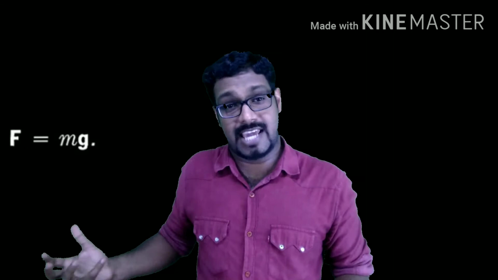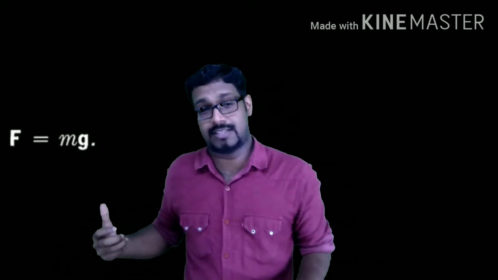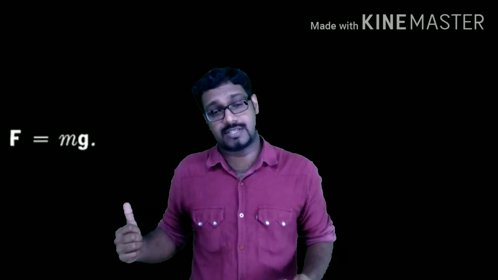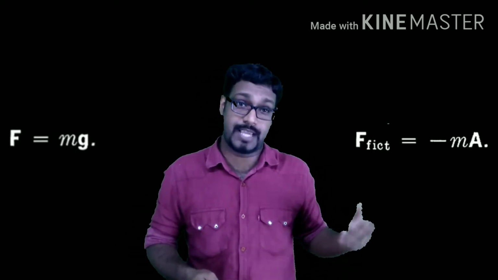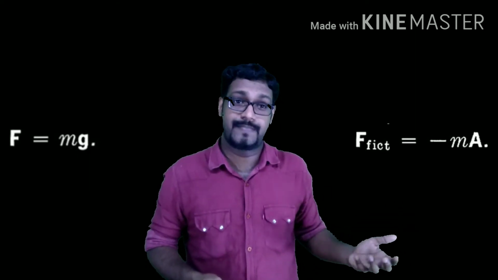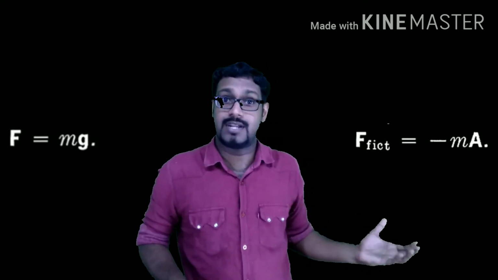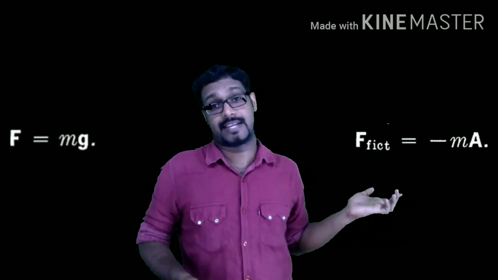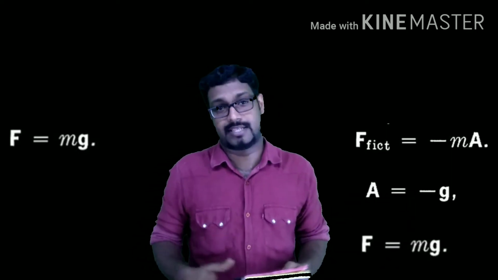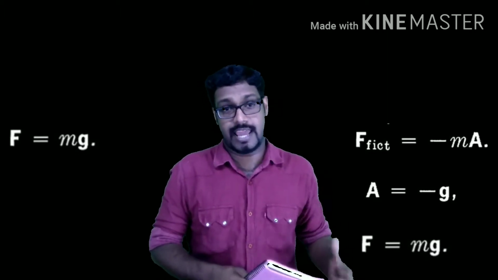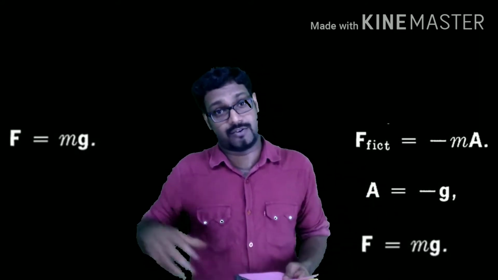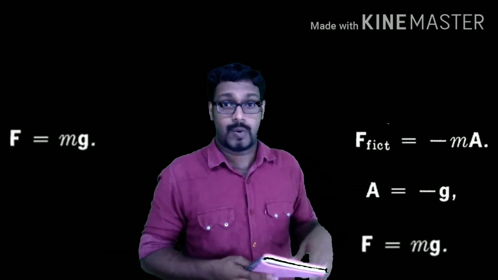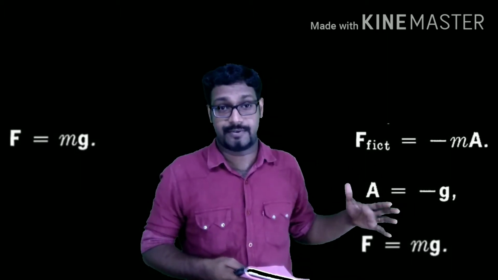Now what does it mean? If we have a mass m on the surface of earth, then we will have a force F = mg. Now if you take the same mass to space, in space there is no gravity, but the coordinate system accelerates upwards with an acceleration a = -g. So the magnitude of acceleration a is equal to g, but it is accelerating upward. Now if you keep the same object of mass m in this frame of reference, what will you observe? That there is no gravitational force.